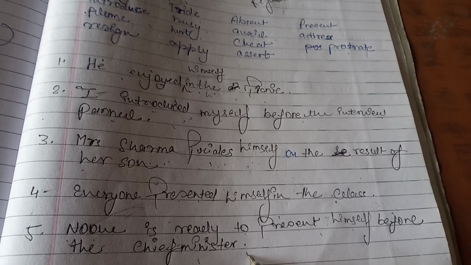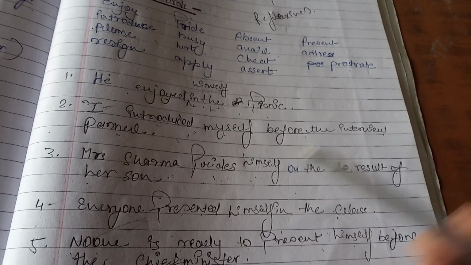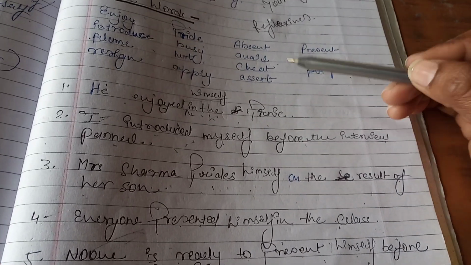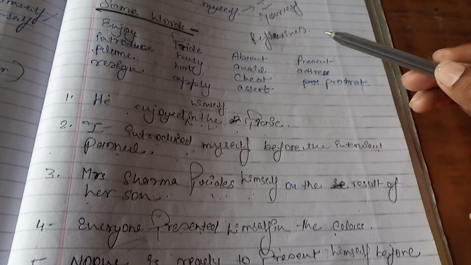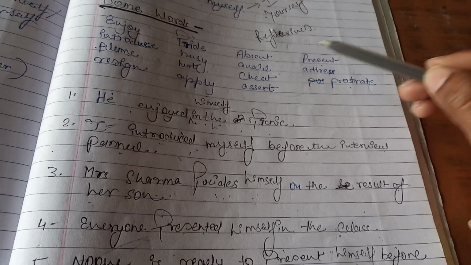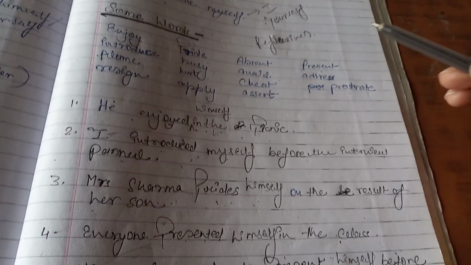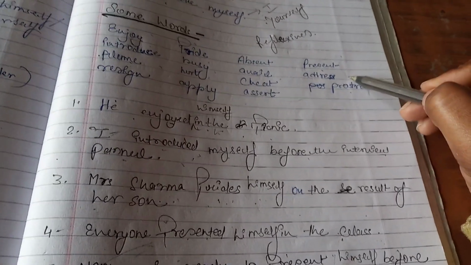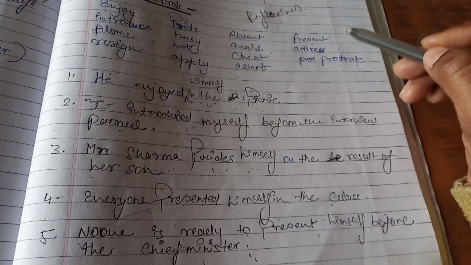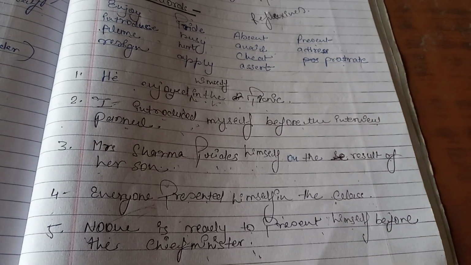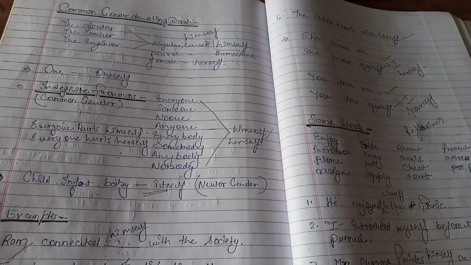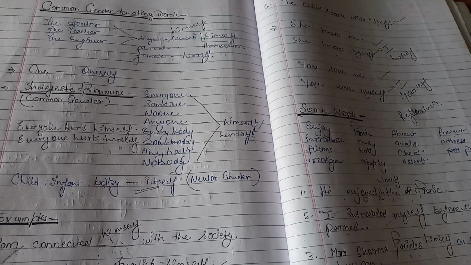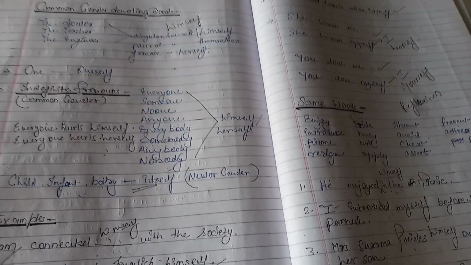So, the exercise is also done. I mean to say that these words always use reflexives. With these words, we have to definitely use reflexives. Okay, got this point? So, guys, rules are also done. Examples are also done of reflexive pronoun.